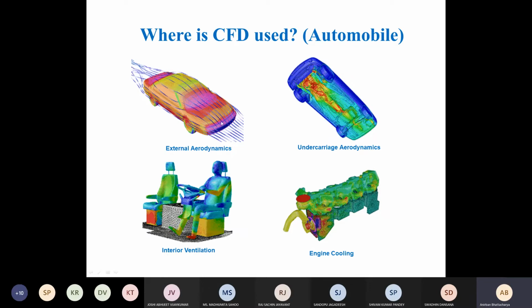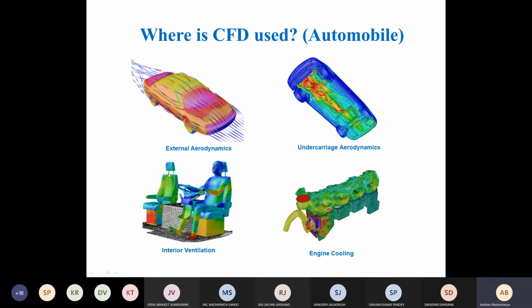If the clearance of the car is very small, as you will see even in high-end cars like a Ferrari or a Bugatti Veyron, the bottom plate is very near to the ground. So the clearance is very small, so that the air flows very fast through the bottom part, and it creates a relatively low pressure region, and the car sticks downward. Okay, so this type of analysis is also done using CFD.